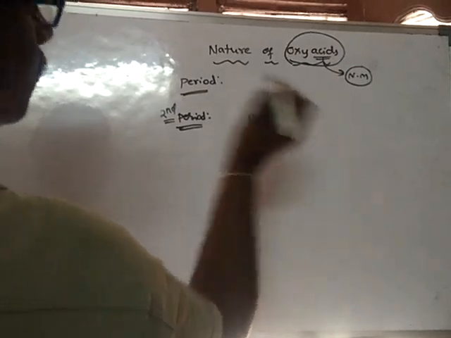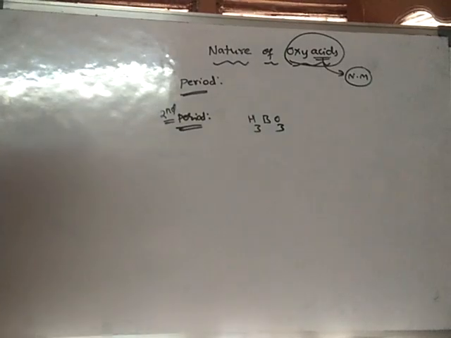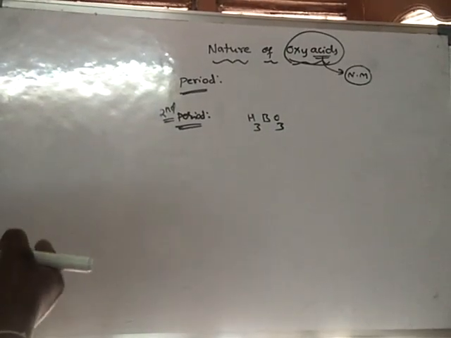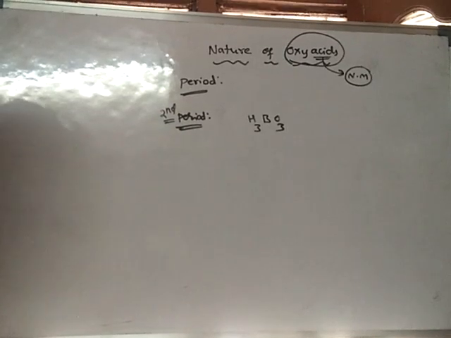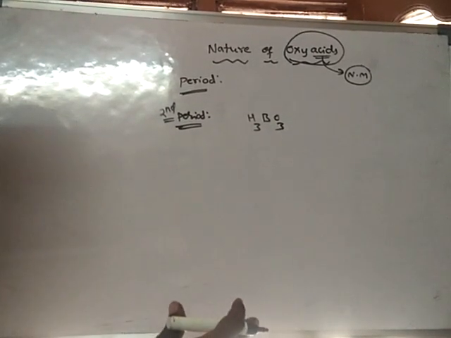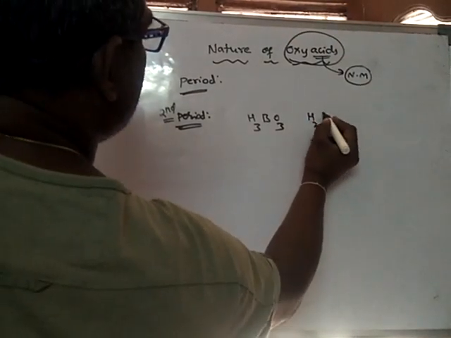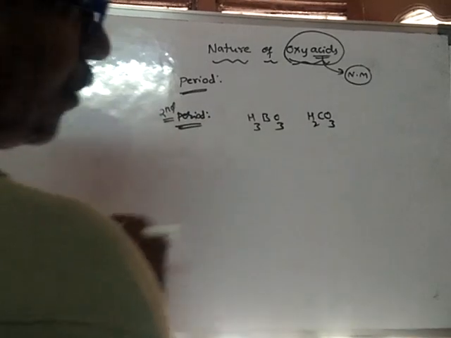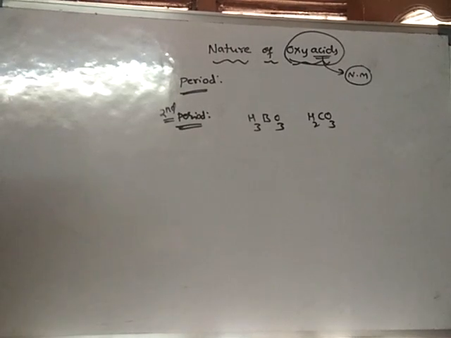We will start from boron onwards. H3BO3, boric acid, is used as carom board powder sometimes, and it is also used to clean the eyes. Carbonic acid, H2CO3, is used in our soft drinks, particularly soda.